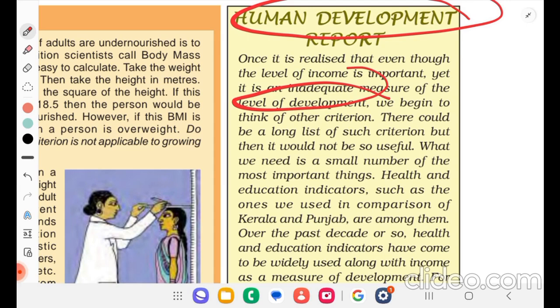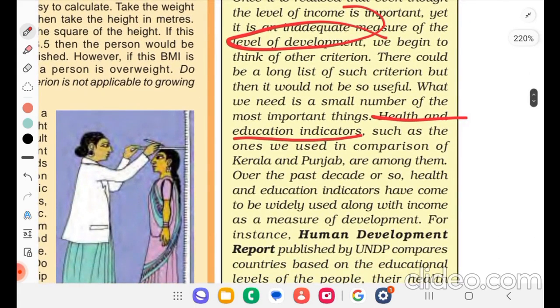What we need is a small number of the most important things. Health and education indicators, such as the ones we used in comparison of Kerala and Punjab, are among them. Over the past decade or so, health and education indicators have come to be widely used along with income as a measure of development. So income, health and education.